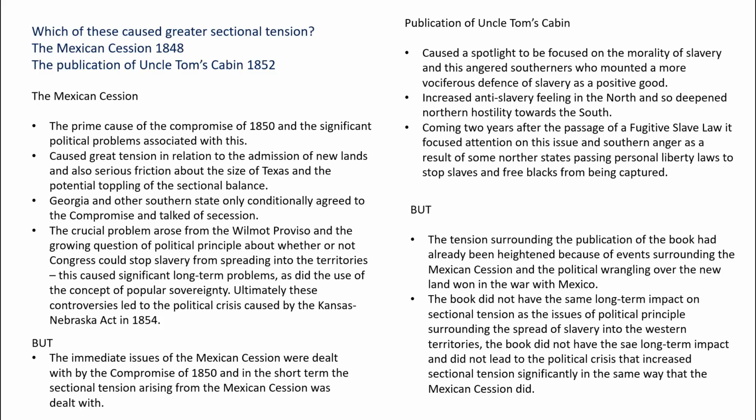It did not lead to the political crisis that increased sectional tension significantly in the same way that the Mexican Cession did. So overall, the Mexican Cession and its aftermath caused greater sectional tension.